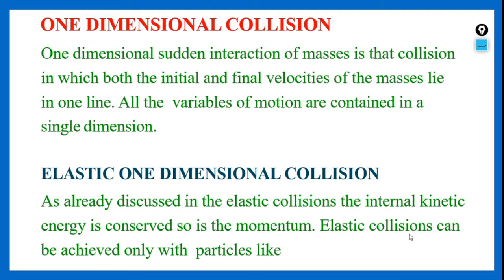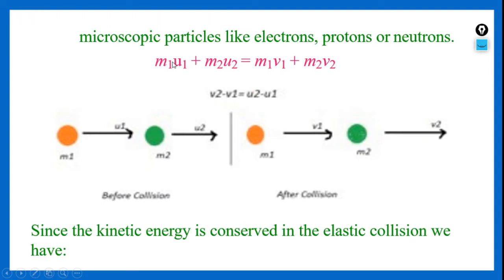Elastic collisions can only be achieved with microscopic particles like electrons, protons or neutrons. In that case, according to the law of conservation of linear momentum, let us say this is the first particle, having mass m1 and velocity u1.